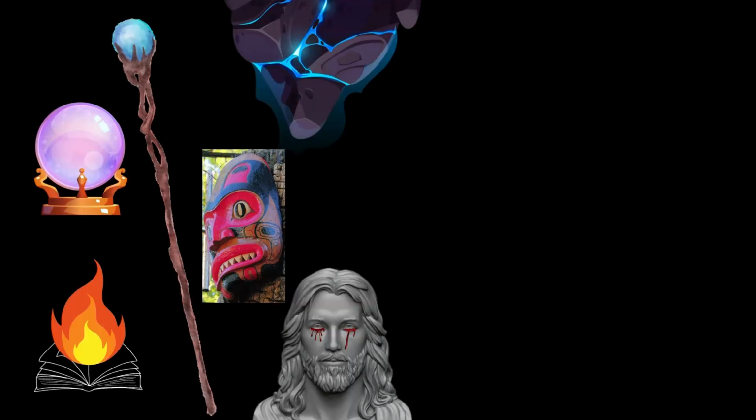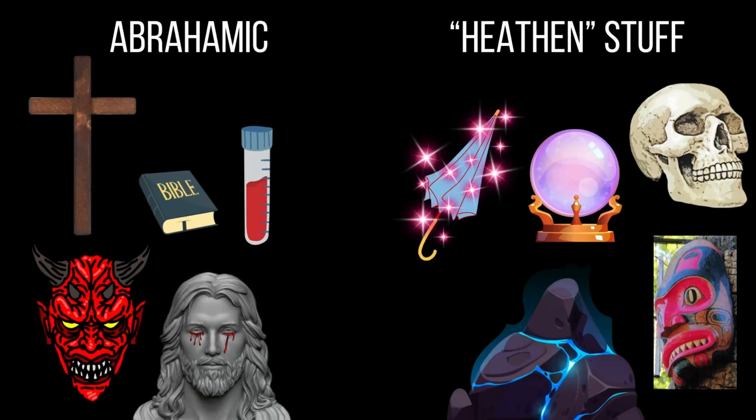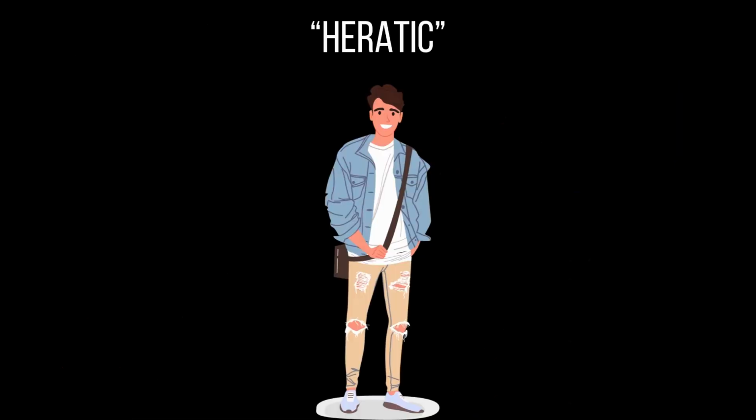Now, when the Vatican finds out about a magic or Abrahamic object or entity, they want to have it. When they do this, they act about the same as they do in public. Anything that isn't related to their religion is marked as heathen stuff, and so as to not taint themselves, they send the heretics to go get it, which is just anyone not Christian.